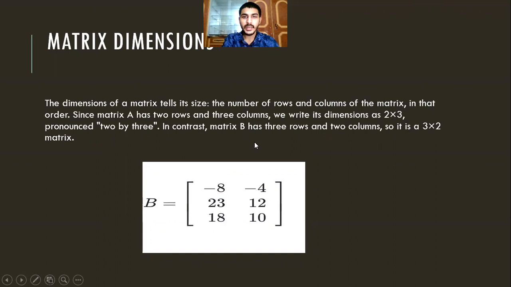In contrast, matrix B has three rows and two columns, so it is a 3 by 2 matrix. We read it as 3 by 2. First we write row and then we write column.